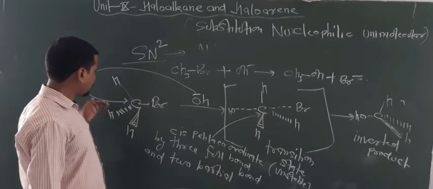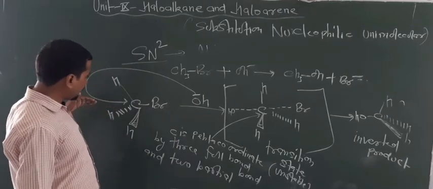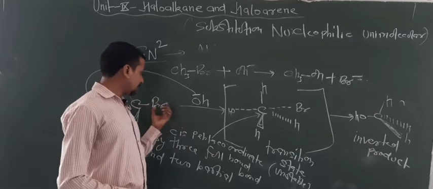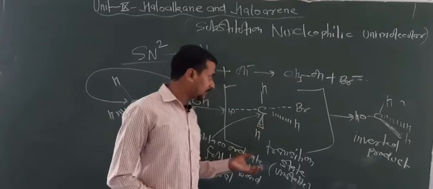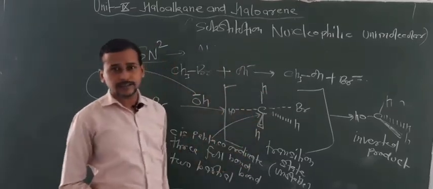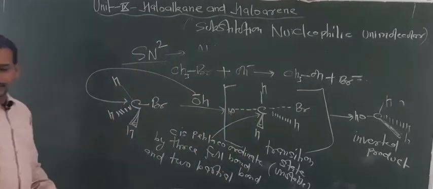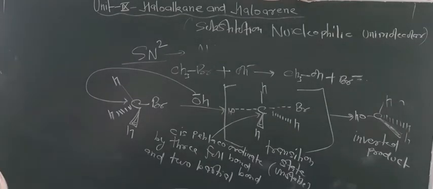There is one more reason you have to know. If we are leaving from this side, this also contains lone pair electrons, this also contains lone pair electrons. So due to repulsion they attack from the back side, so the product is always inverted in case of SN2 reaction.